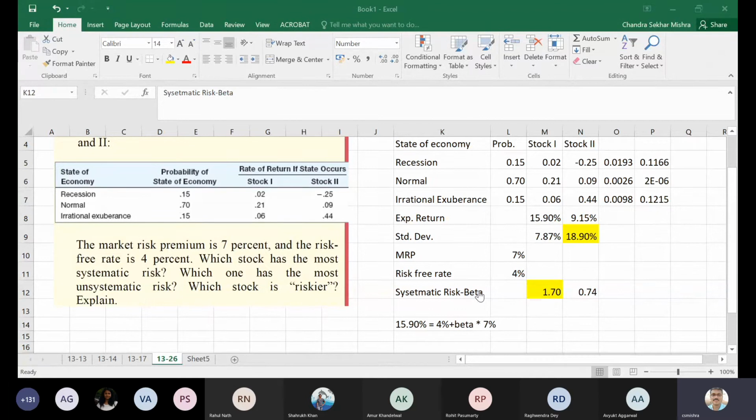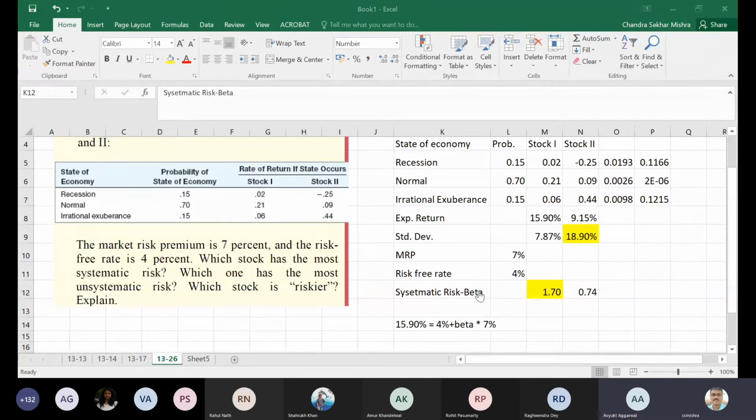Okay, so in our example, did we calculate both of those things? No, we did not, the correlation coefficient was not given in the exercise. Then how did we answer the question which stock has the most systematic risk and which has the most unsystematic risk? The one which has more unsystematic risk will have less systematic risk. By that argument.